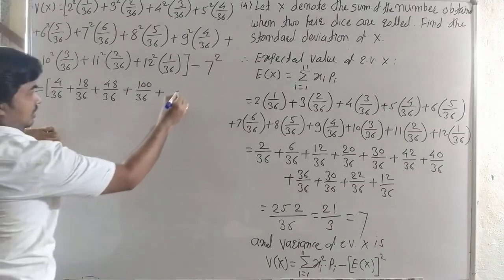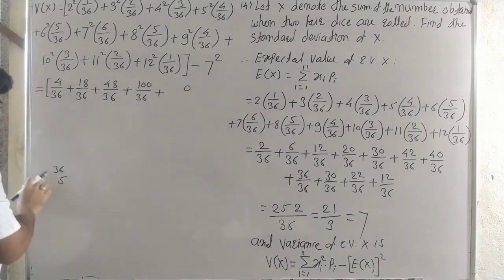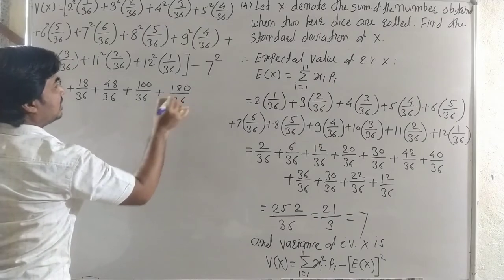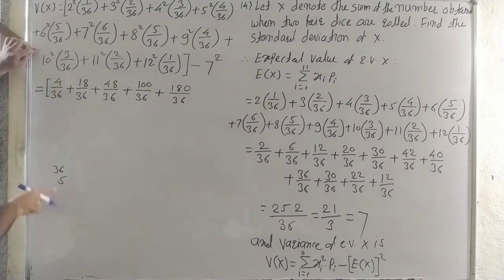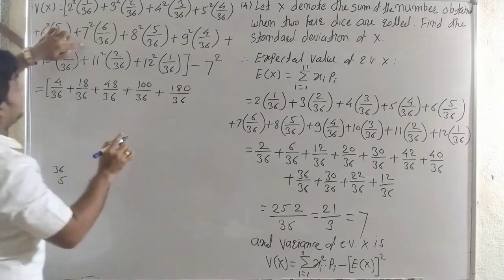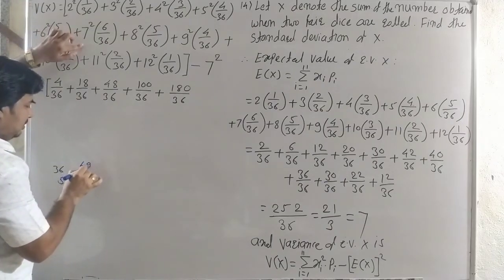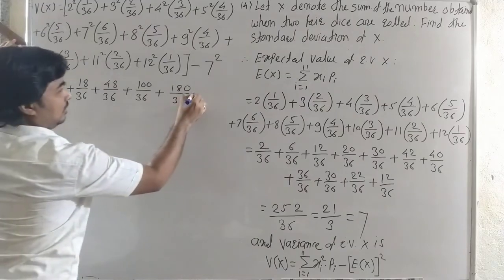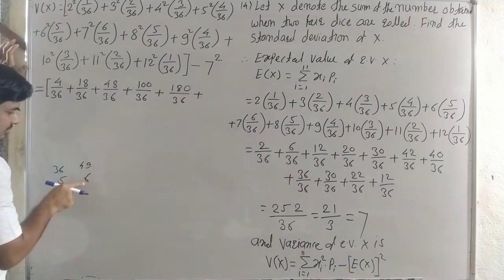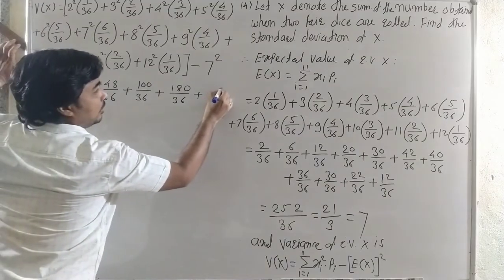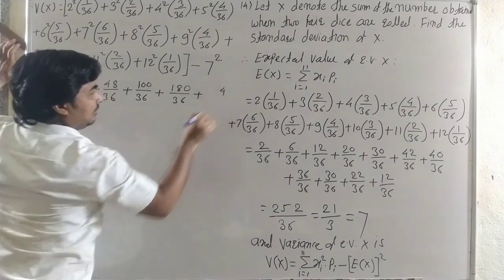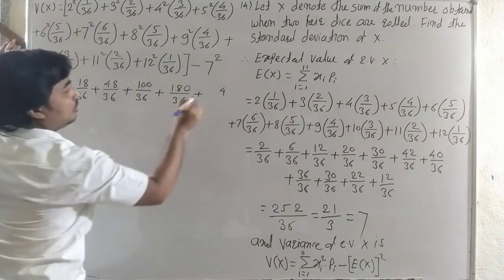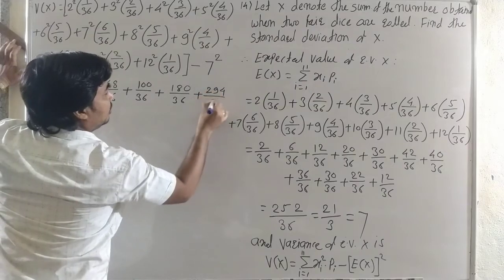Okay, see carefully, 36 into 5, it is 0 and it is 180 upon 36. See carefully, it is 36 into 5, then 49 into 6, it is 7 square, 49 into 6, plus 6 9s, it is 54, therefore it is 4, carry 5, 6 into 4, 24 plus 5, it is 29 upon 36.